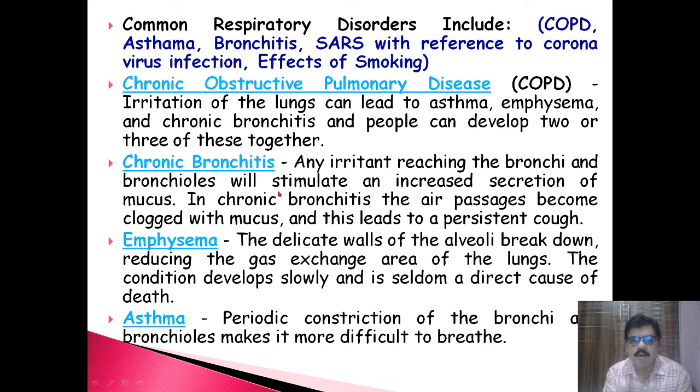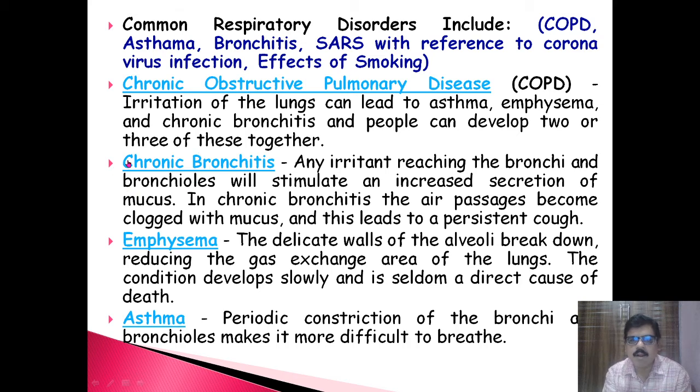Any irritant reaching the bronchi and bronchioles will stimulate and increase secretion of mucus. In chronic bronchitis, the air passages become clogged with mucus and this leads to a persistent cough. This is called bronchitis.